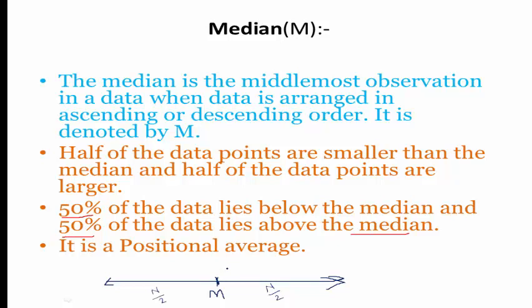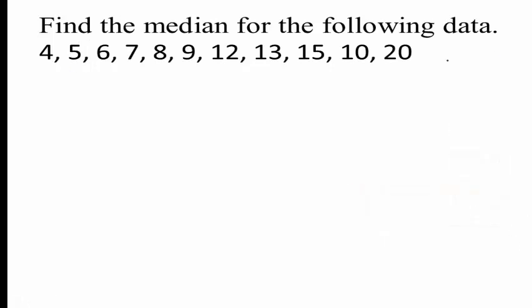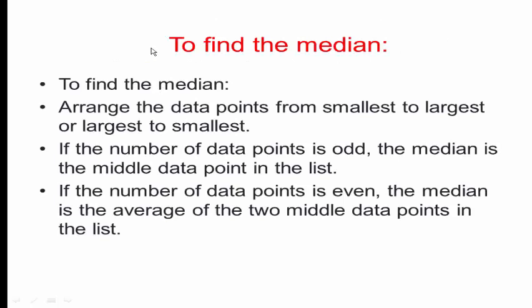You will see more details by taking an example. The question is, find the median for the following data. First we have to define what is median. To find the median, we have to arrange the data points from smallest to largest or from largest to smallest.